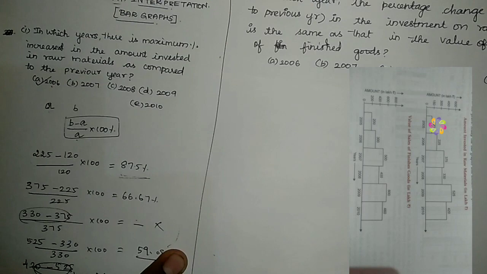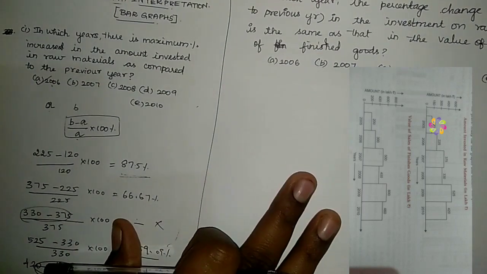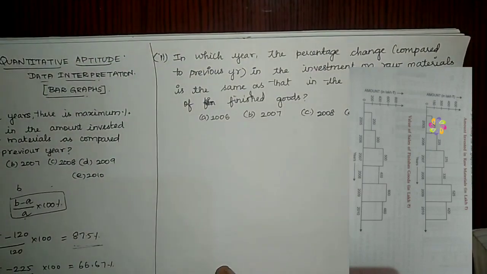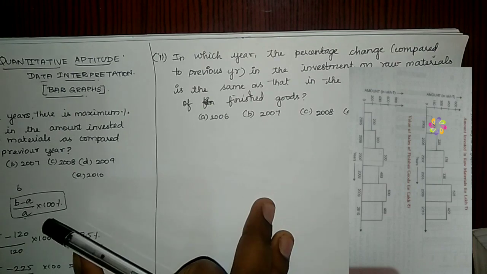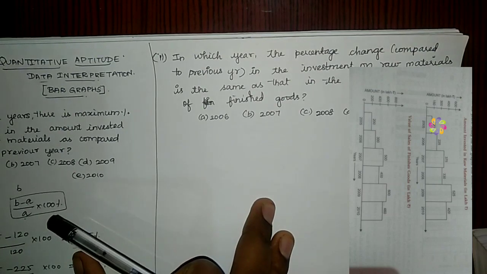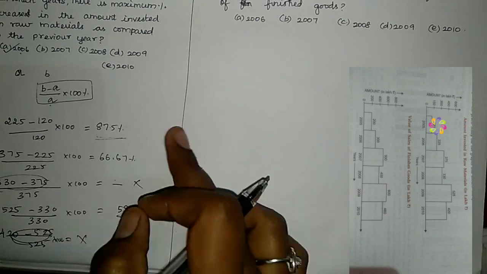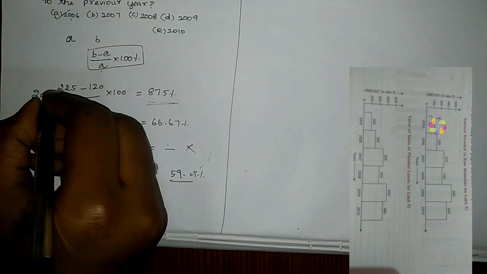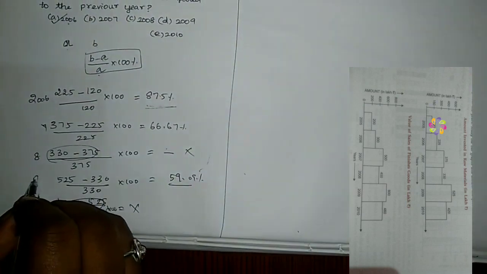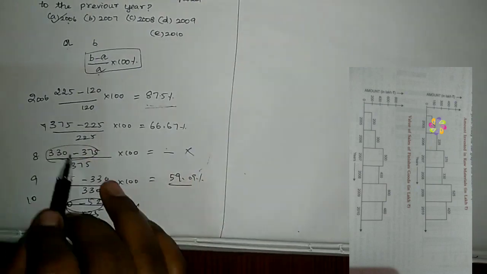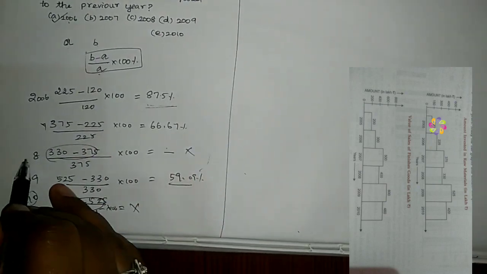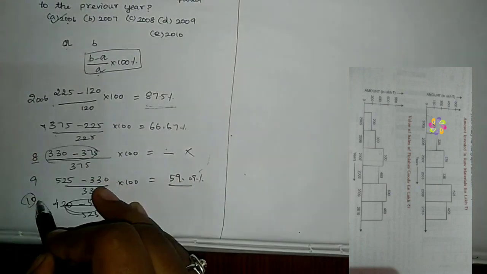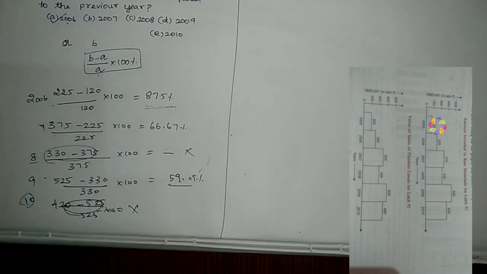We have compared the investment on raw material, so now we have to compare the value of finished goods and check in which year the value is the same. Here 2008 and 2010 are negative values, so we are neglecting them in this problem also. Just compare 2006, 2007 and 2009. This is more than enough to solve this problem.